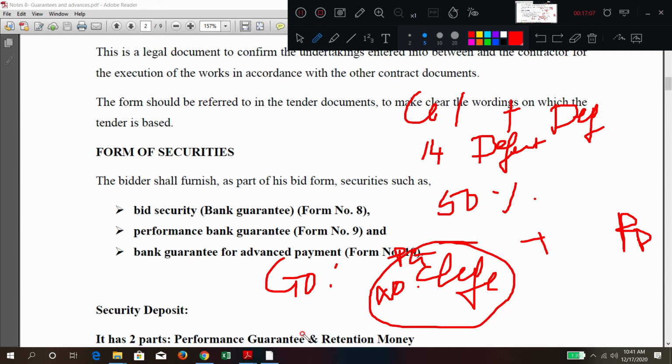Two certificates are issued: first the completion certificate, and after that the no defect certificate. After these documents are issued, the contractor can claim the amount, the performance bank guarantee or retention deposit which was deducted, and it is recovered from the client after the no defect certificate.